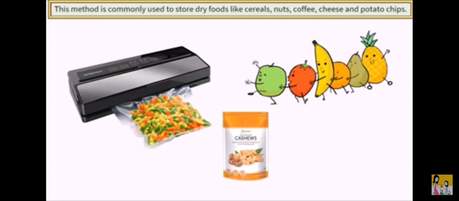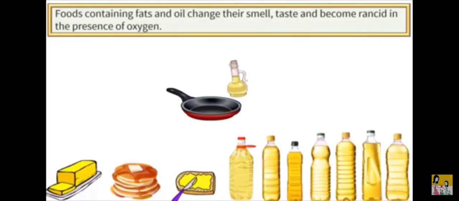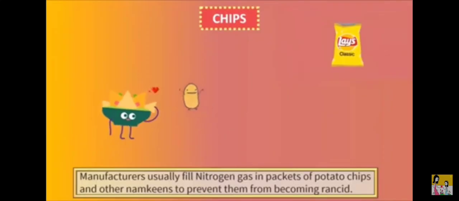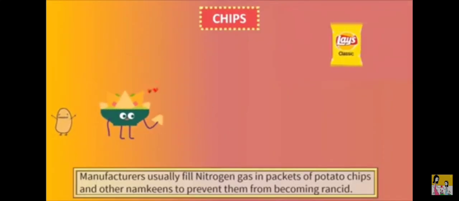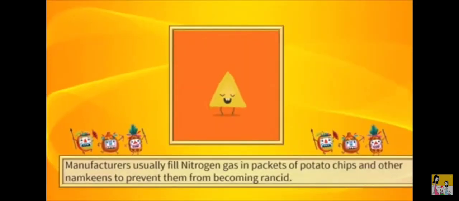Do you know? Foods containing fats and oil change their smell and taste and become rancid in the presence of oxygen. Manufacturers usually fill nitrogen gas in packets of potato chips and other namkeens to prevent them from becoming rancid.